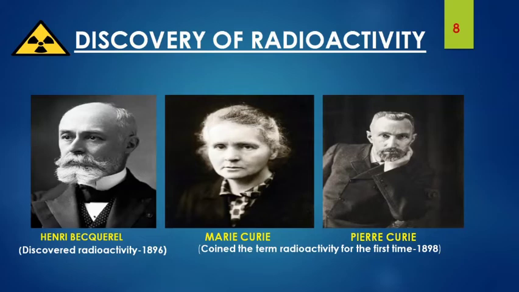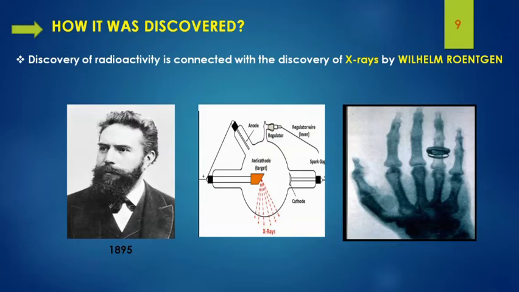Now let's see the discovery of radioactivity. Henry Becquerel is the father of radioactivity, and he discovered this phenomenon in 1896. And it's the Marie Curie couple who coined the term radioactivity for the first time. So how was it discovered? Actually, the discovery of radioactivity was quite accidental, and it is connected with the discovery of X-rays by William Röntgen.